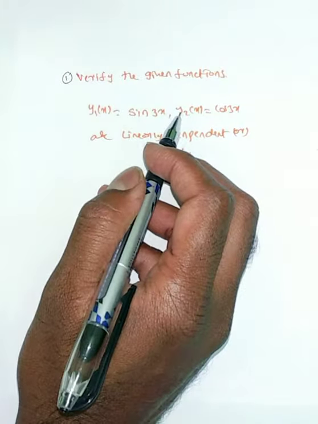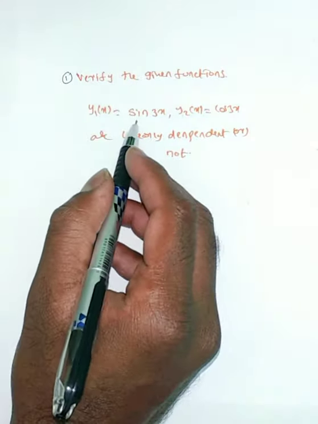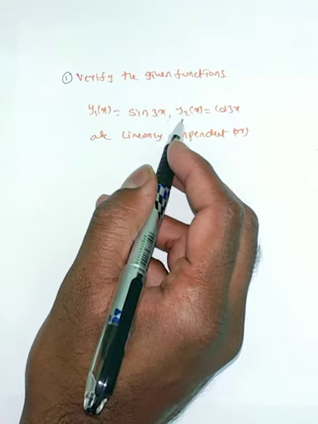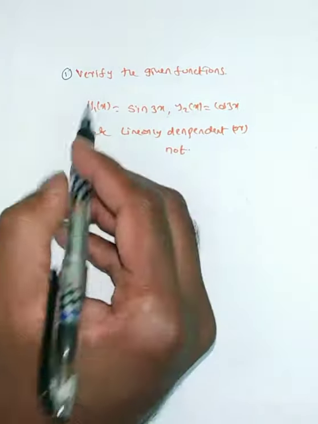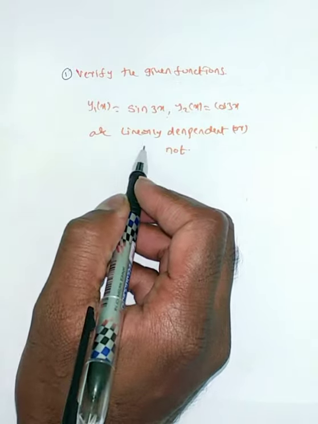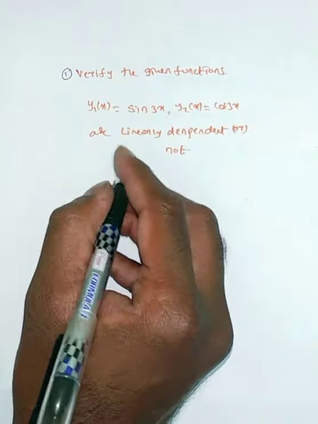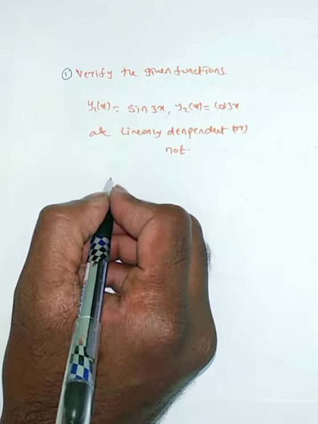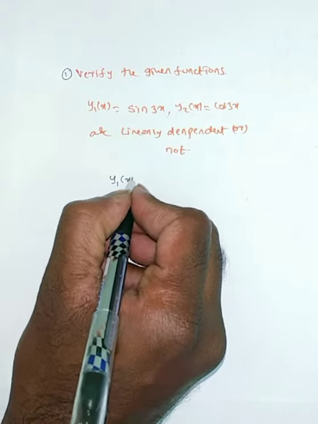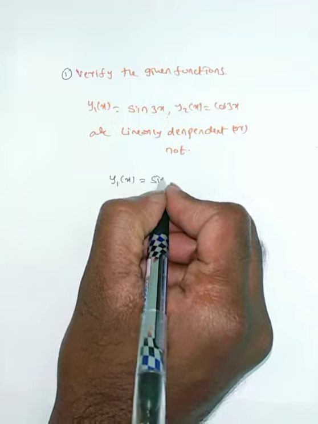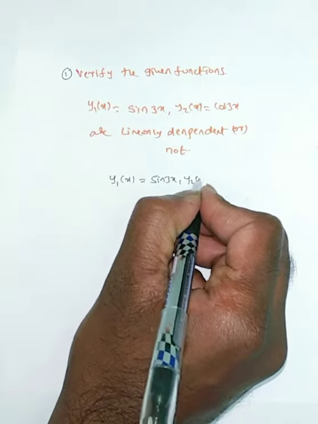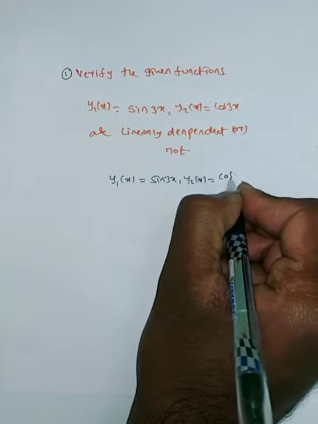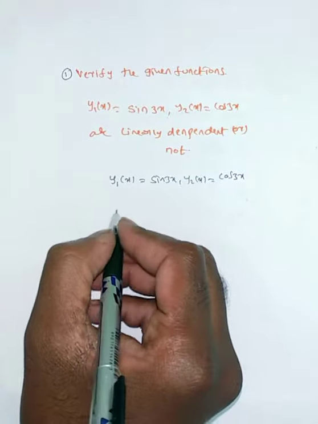Verify whether the given functions y1 of x equal to sin 3x and y2 of x equal to cos 3x are linearly dependent or not. To verify linear independence or dependence of y1 of x equal to sin 3x and y2 of x equal to cos 3x, we use the Wronskian.